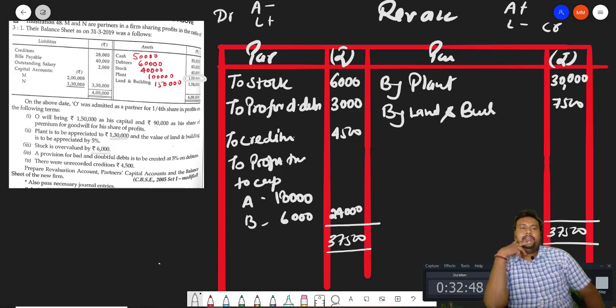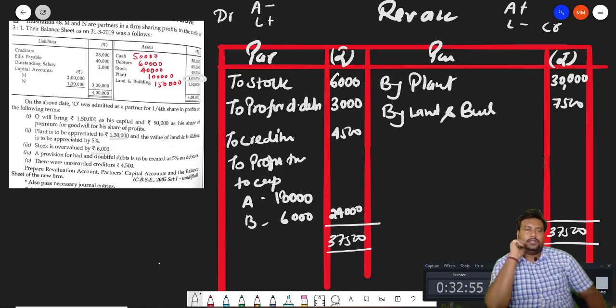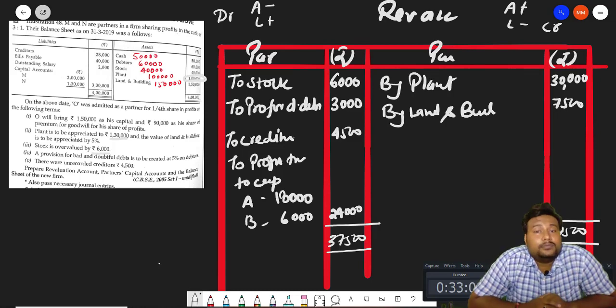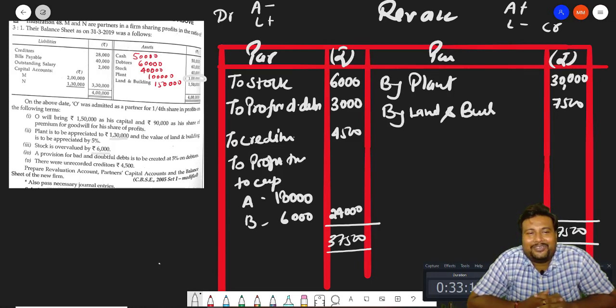When you pass the entry which I had given as homework to you, when you go and pass the general entry, you can start either from revaluation or from the other one. So O will bring 1,50,000 as his capital and 90,000 as his share of premium for goodwill for his share of profit. Okay, let us start the entry. 1,50,000 as his capital and 90,000 as his share of premium for goodwill for his share of profit.